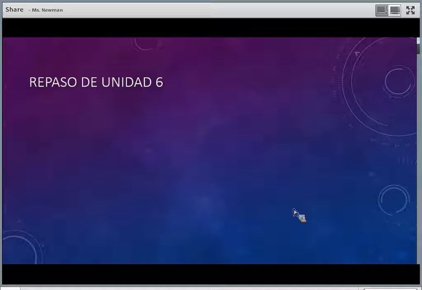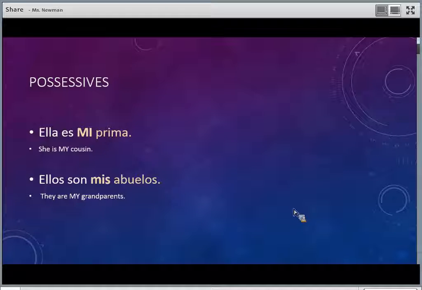Okay, repaso de unidad 6. Talking about possessives. Ella es mi prima. She is my cousin. If the item is singular, you use mi. If the item is plural, you'll use mis, adding that s on the end. This applies whether the item you're talking about that belongs to you is plural or singular.